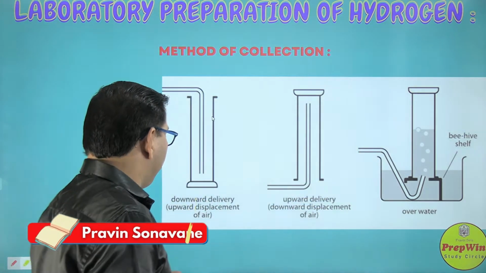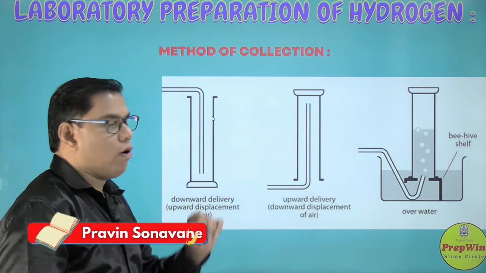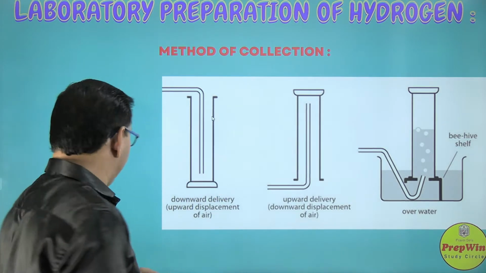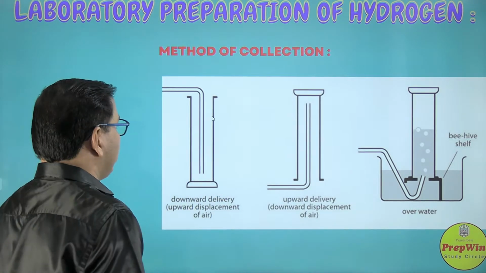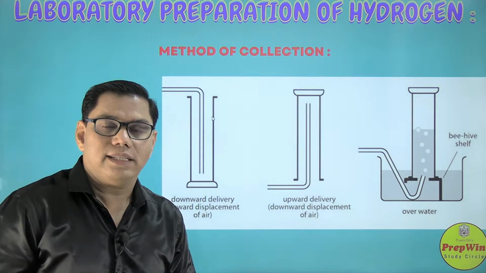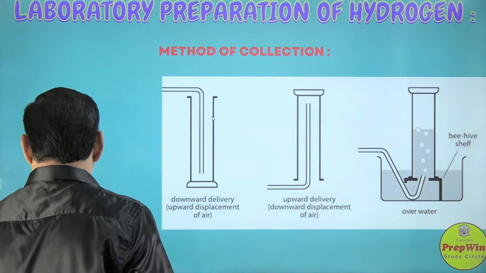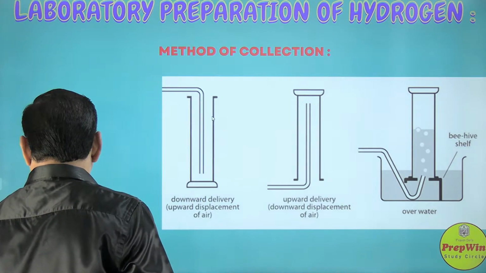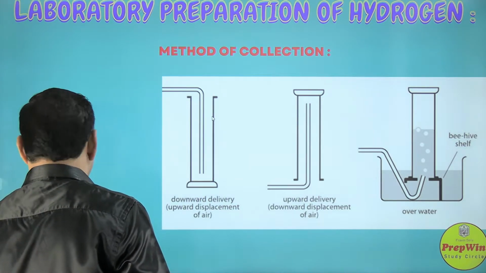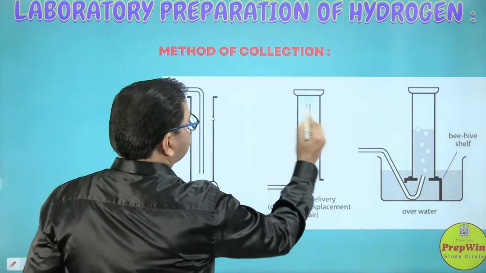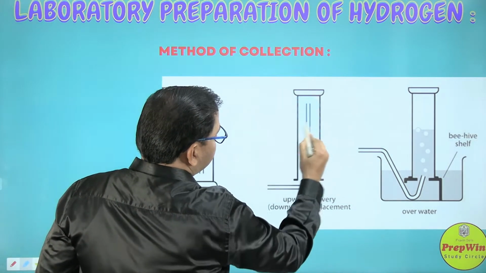So there are two other methods also, upward displacement of air or downward displacement of air. So which are we going to use? Hydrogen gas is lighter than air. Now concentrate here, this gas is lighter than air. So being lighter than air, hydrogen gas is a lighter gas.